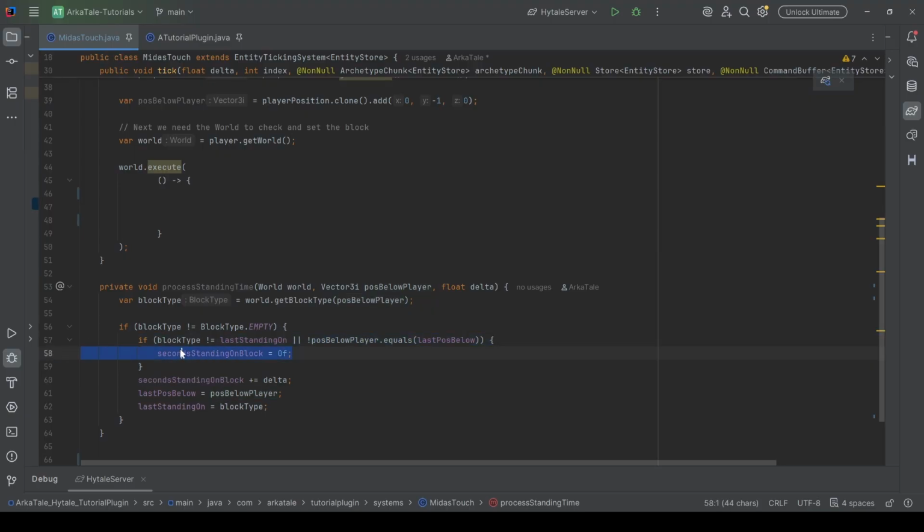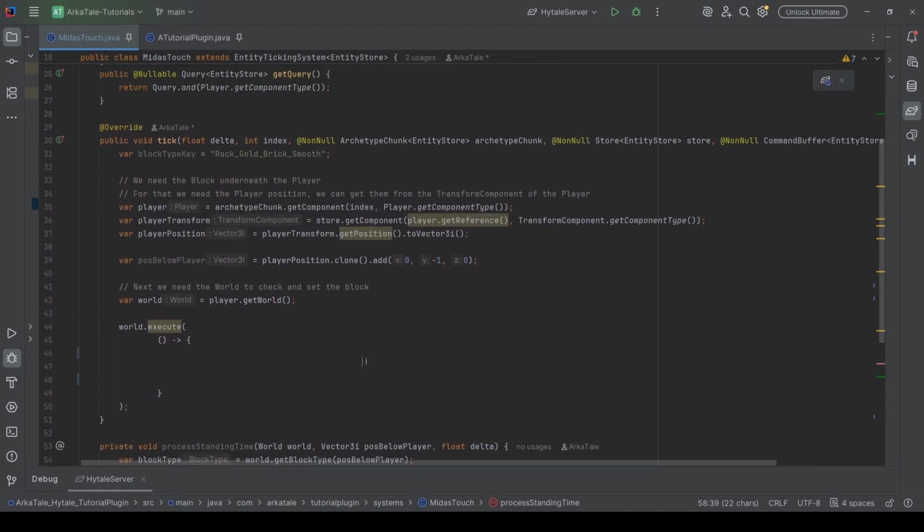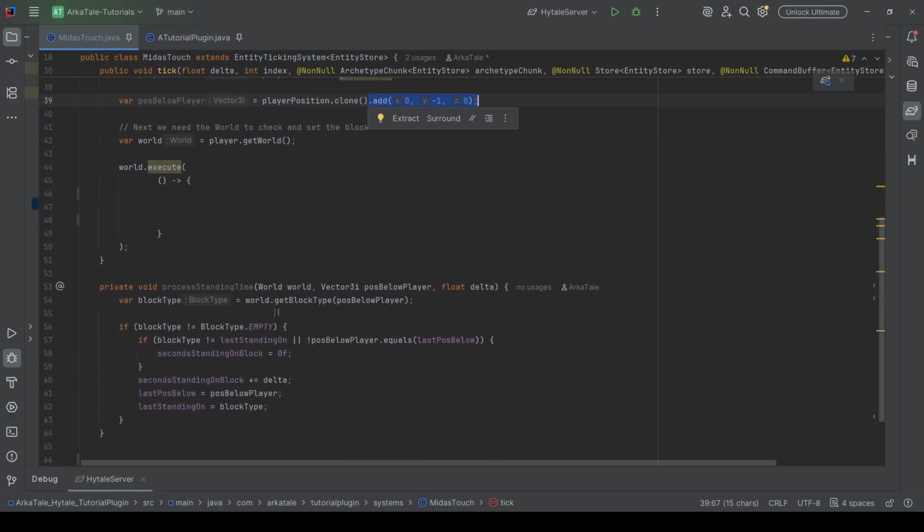Then we reset the seconds to 0. The important thing here is that we use a Vector3i. That way, even if we move a tiny amount on the same block, it still counts as the same block, because we only have the ints for the positions, so the block positions.